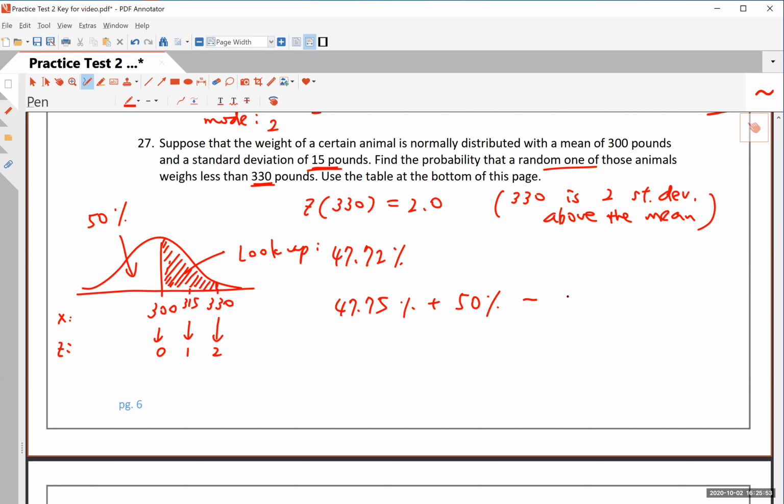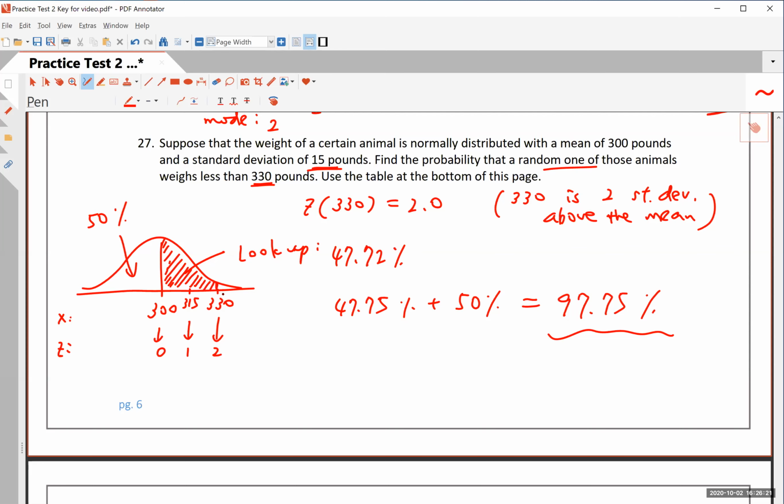And so the whopping 97.95% of this, whatever the species of this animal is, 97.95% of these animals weigh less than 330, okay? So that means roughly only top 3%, or not even top 3%, more like top 2.25% of the animals of this animal weighs over 330.